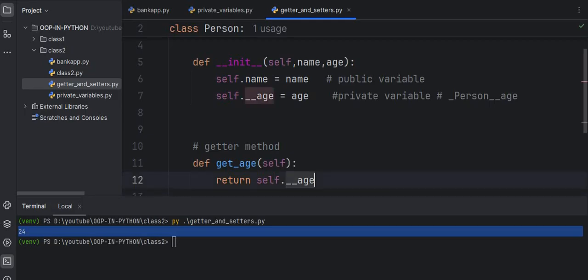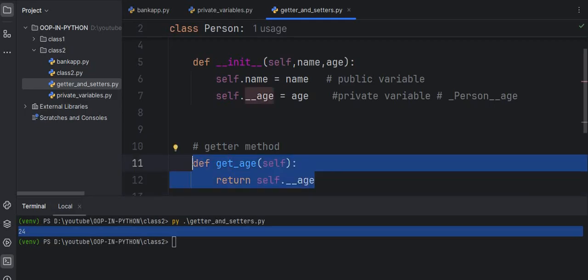This method get_age returns the private age safely when I call it. Why do we use the getter method? So you control how age is exposed. You can later add logs, formatting and conditions. You never reveal private variables directly.